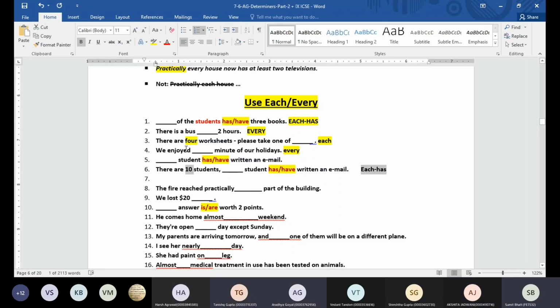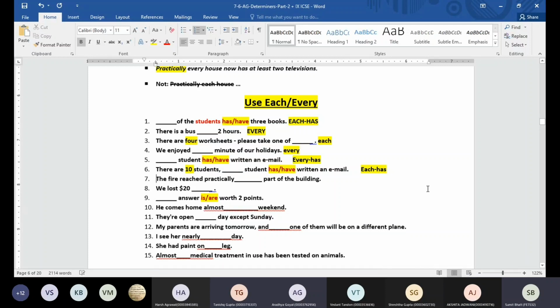10 of the students here, right? That means we are referring to something specific. When I say dash student has or have written email, do we know how many students are there? No, sir. Indefinite numbers we have, right? So I'm going to use every and has. Has.